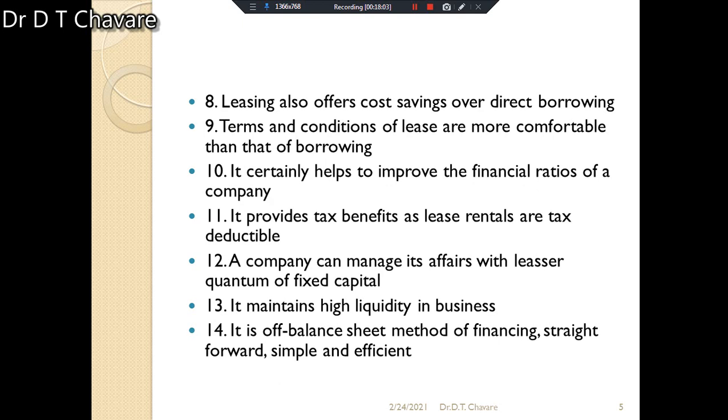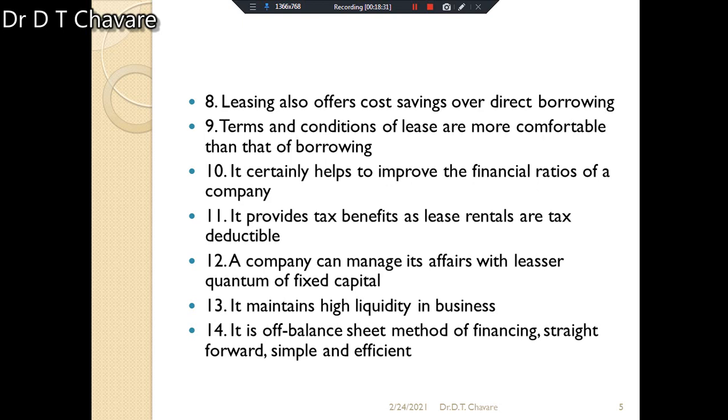Then another reason is also given here. Lease finance provides tax benefits. Try to understand, a very important benefit is there which is related with tax, and such a tax benefit is also provided by lease finance, as lease rentals are tax deductible. That is also a benefit there.